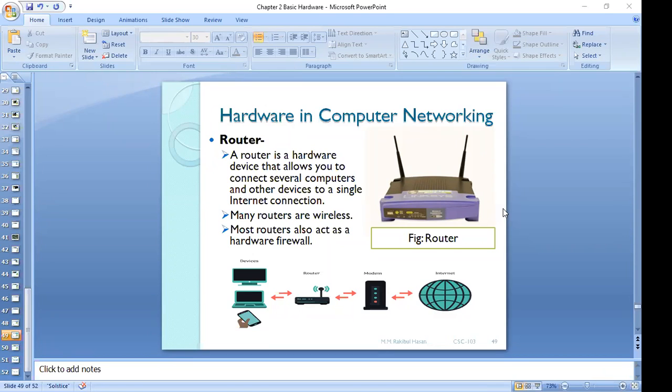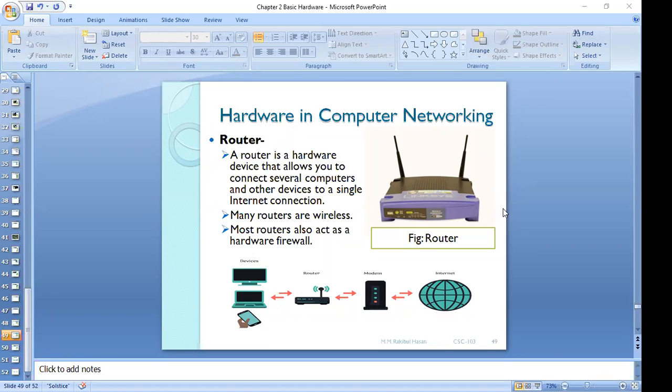But for now, the very basic thing: internet means interconnected network. Suppose I would like to send an email to my friend who is living in America. When I send that email, how does that signal travel? Do you have any idea how that signal travels from Bangladesh to America?